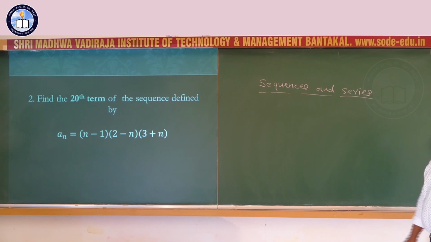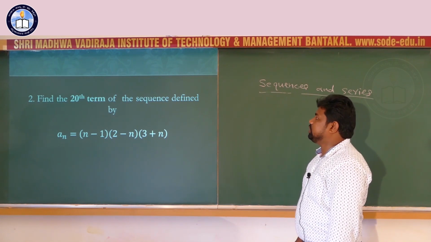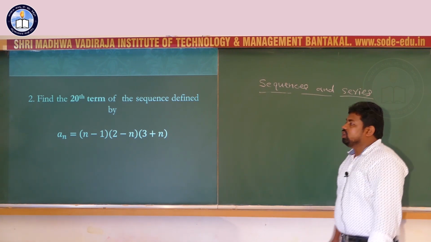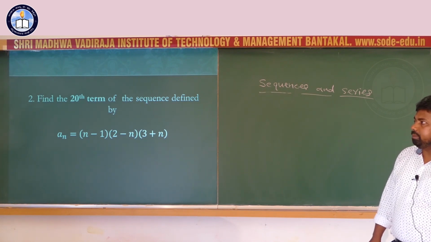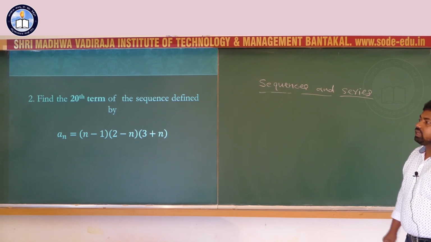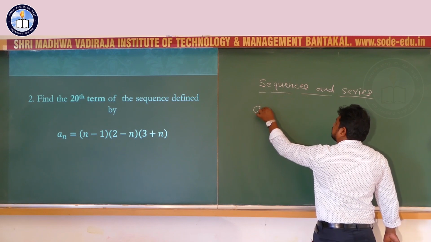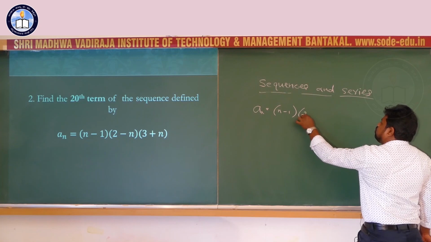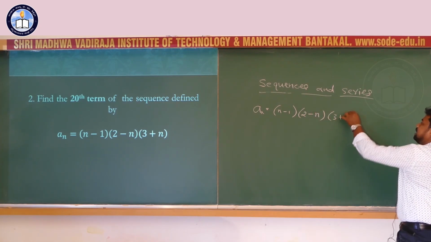Second problem: find the 20th term of the sequence defined by a_n equals (n minus 1)(2 minus n)(3 plus n). Here the general term is given, a_n equals (n minus 1)(2 minus n)(3 plus n).